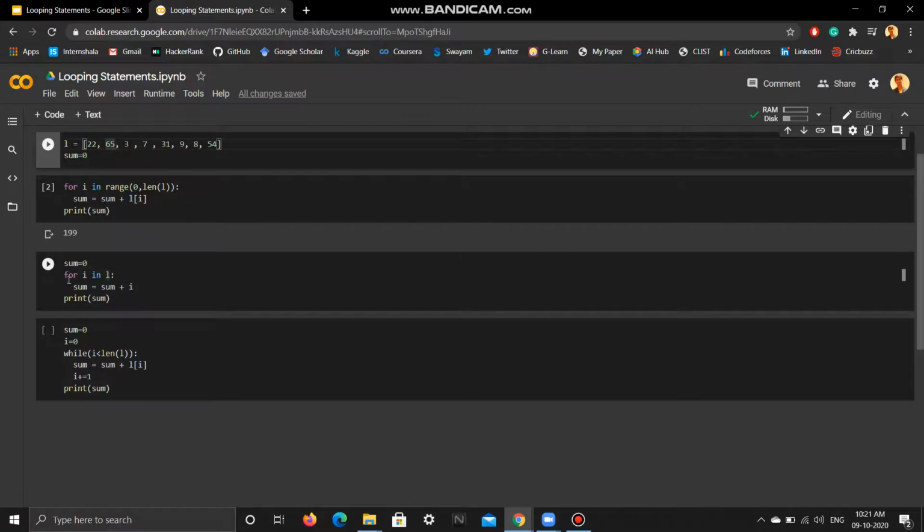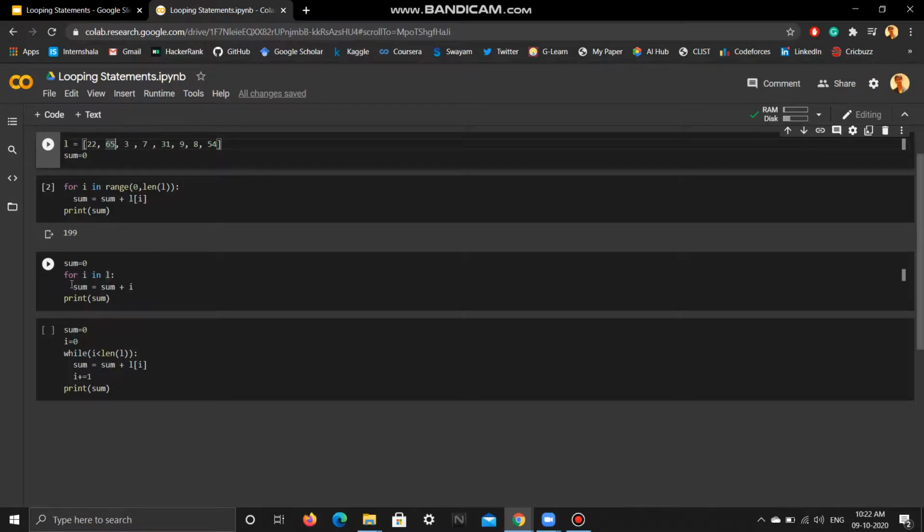So literally you can see, for I in L, what does it mean? It means for value of I in the list L. It is literally telling me to pick a value of I from the list L. So the first time it comes, it takes 22 and then 22 is added to sum. Then in the second iteration, I goes to the next element, that is 65, and then 65 is added to sum. Then again I goes to the next element, and this goes on and on until I takes the last element 54.